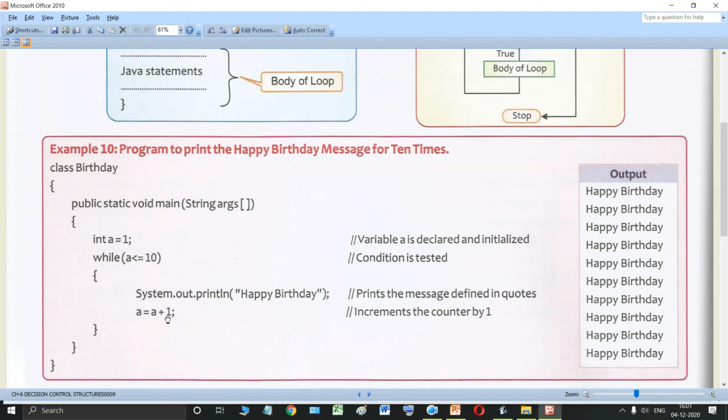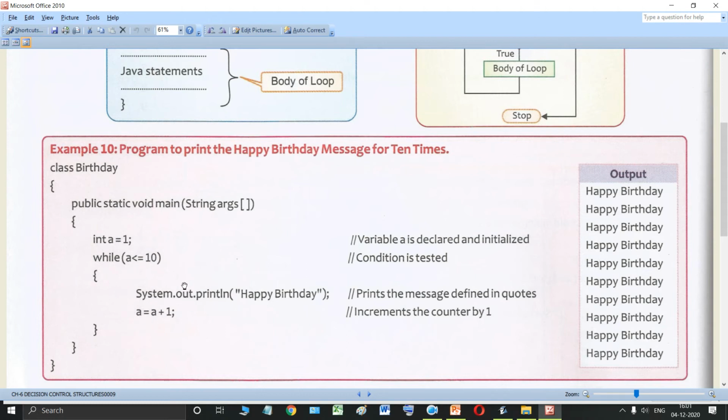So the new value of a is 2, and again it will go to this while, and the condition will be checked again. Is 2 less than or equal to 10? Yes, it's true. So again happy birthday will be printed, and now from 2 the value will become 3. Again it will go to this while, then the condition will be tested: is 3 less than or equal to 10? Yes, it's true. Again happy birthday, and so on.